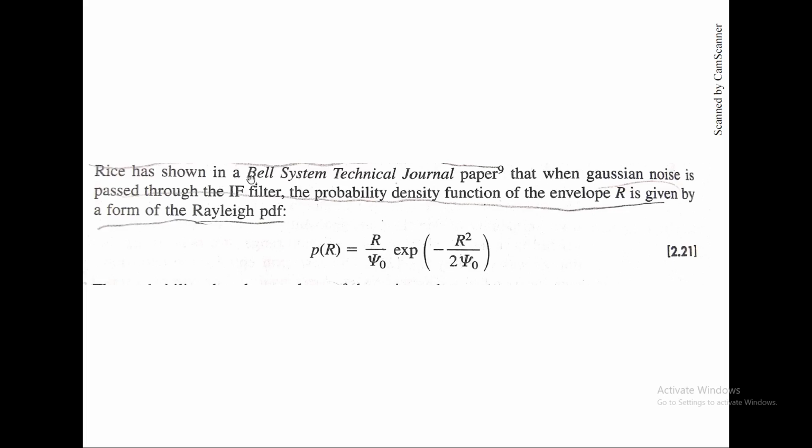Rice has shown in the Bell System Technical Journal that when Gaussian noise is passed through the IF filter, the probability density function of the envelope R is given as the Rayleigh PDF. So the probability distribution of the envelope is found using the Rayleigh PDF: P of R equals R by psi naught, exponential e power minus R square by 2 psi naught.